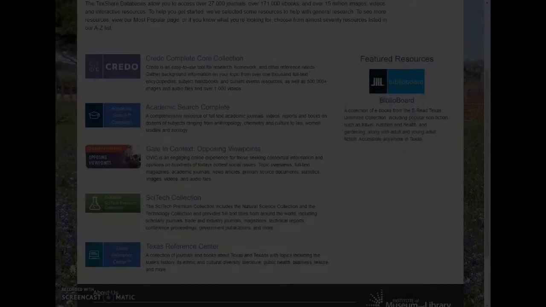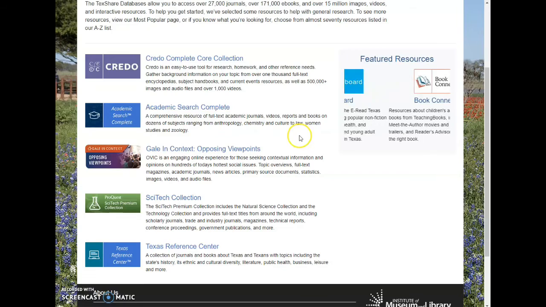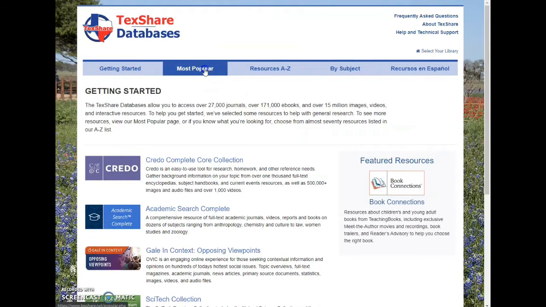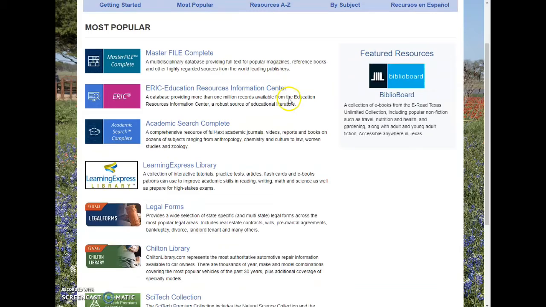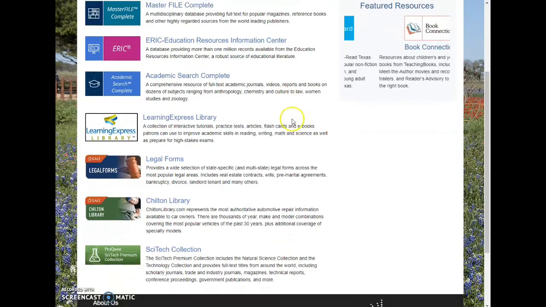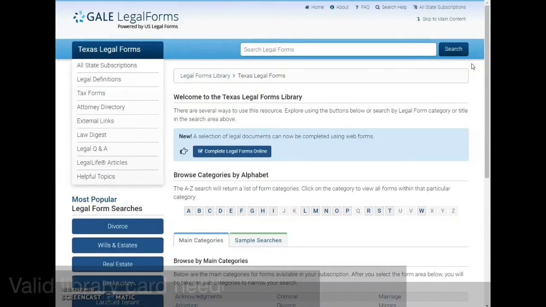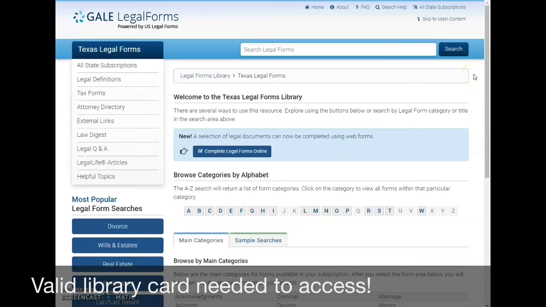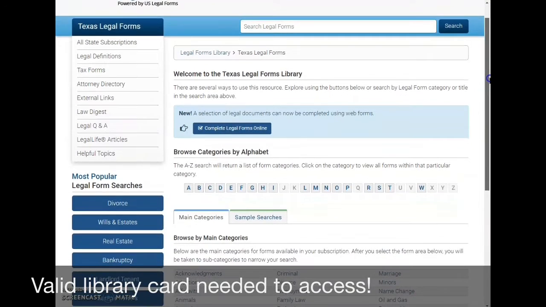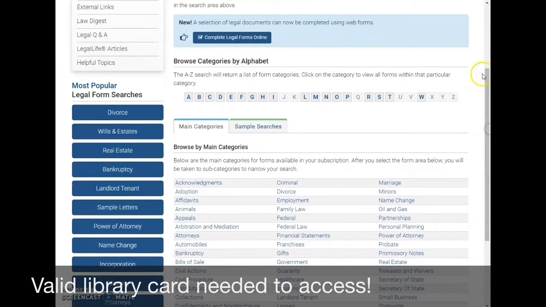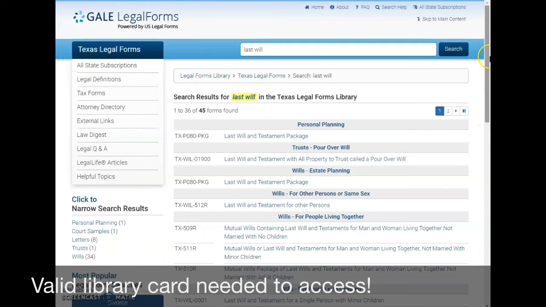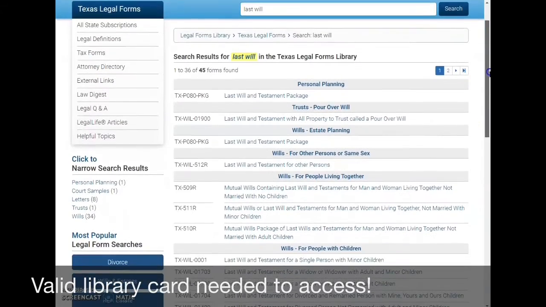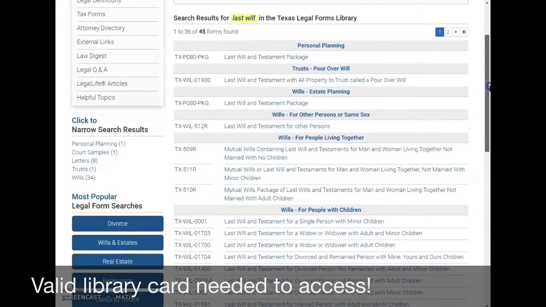So we'll come back to TexShare Databases. Next one we'll go through is most popular, our more popular databases that we use here at the library. And it's Gale legal forms. Again, you do need a valid library card to access these free legal forms. If you need to give us a call to set up your library card, feel free. So in this case, I'll go through and look at the last will and testament legal forms that they have here. And I'll just click the first one, last will and testament package.